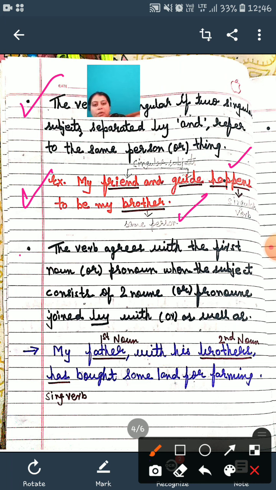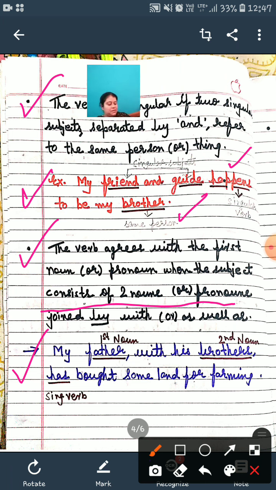Next, come to this point. The verb agrees with the first noun or pronoun when the subject consists of two nouns or pronouns joined by with or as well as. Okay, actually I've seen this from one reference book and I found it quite interesting, so I've added it into my tip. Example, my father.